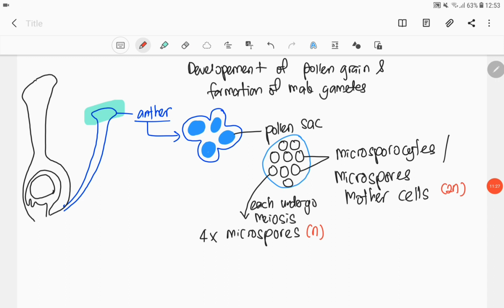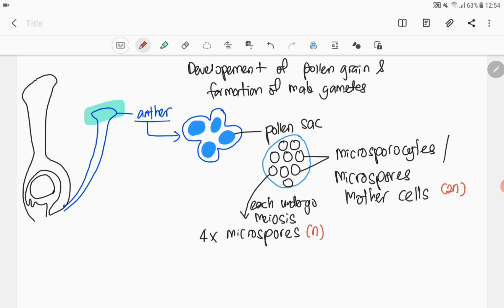So, jangan confuse microspores dengan microspore mother cell. Ingat tadi, microspore mother cell itu adalah microsporocyte. So, mother cell yang akan buat meiosis to produce the daughter cell which is microspores. So, microspore mother cell tadi 2N, microspore yang N, haploid.